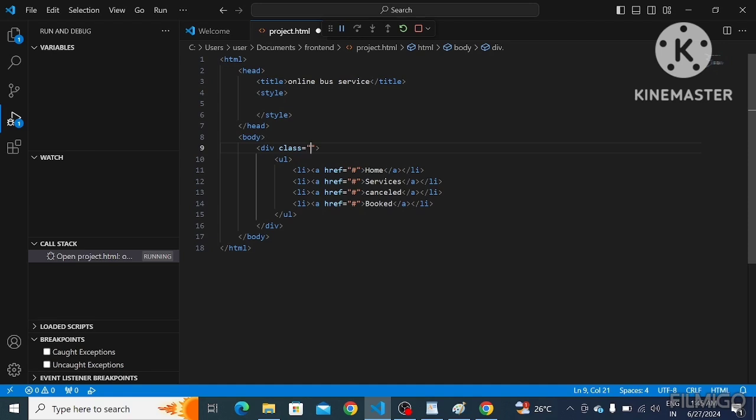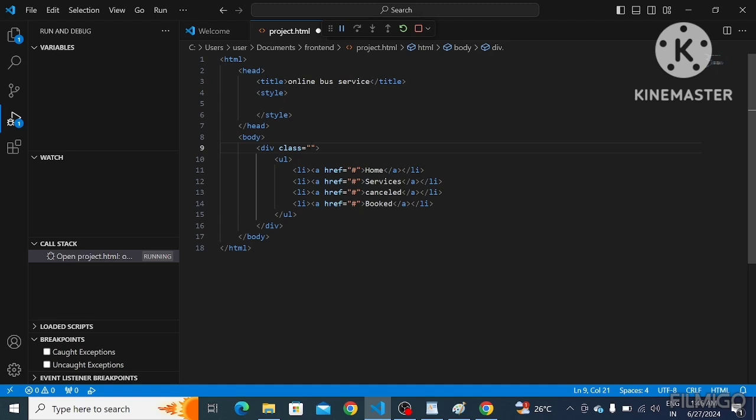By using class name, or tag names, or ID selectors, or group selectors. We have group selectors also. I will implement those group selectors in this program, and also the universal selector. What is the universal selector? Universal selector means we are going to use the star symbol. It is going to apply those CSS properties to the whole web page, right?